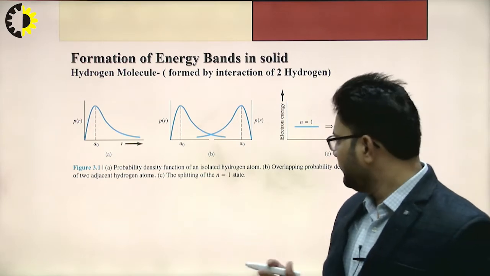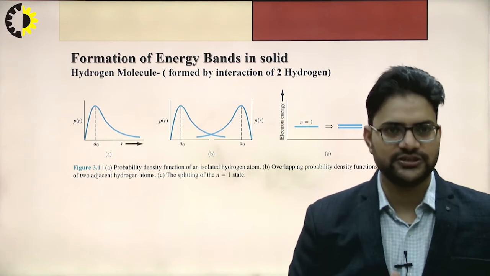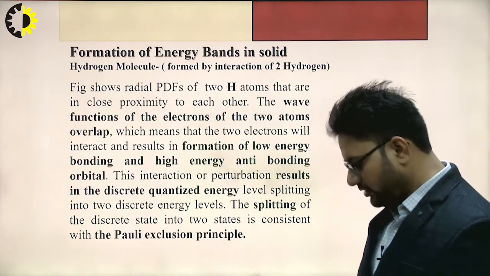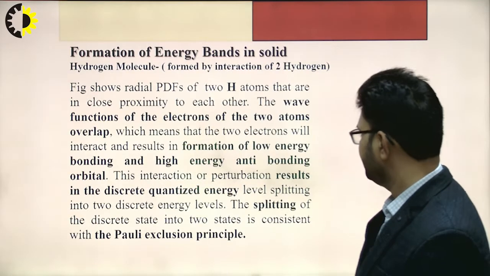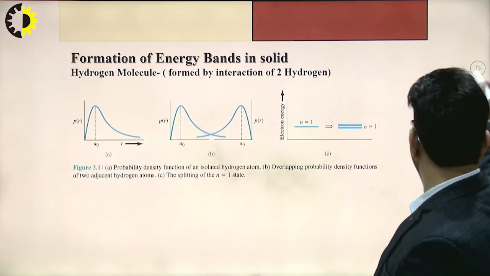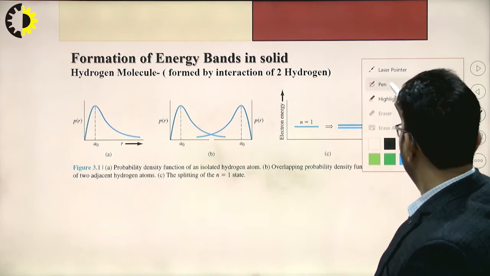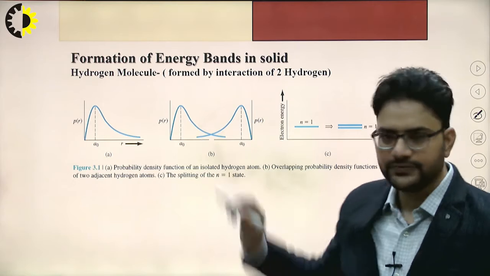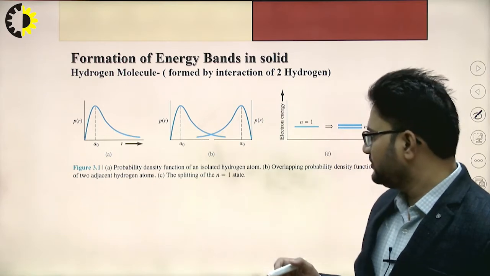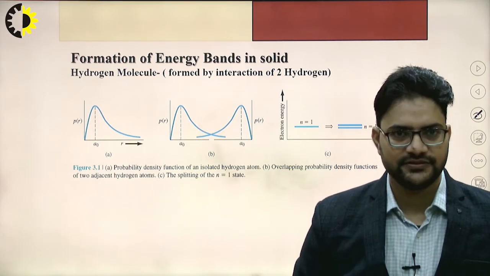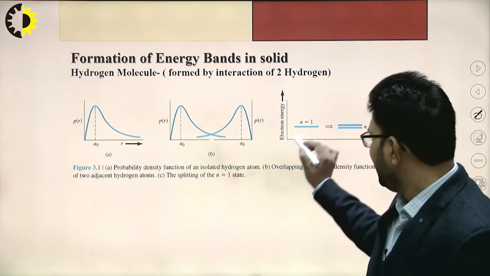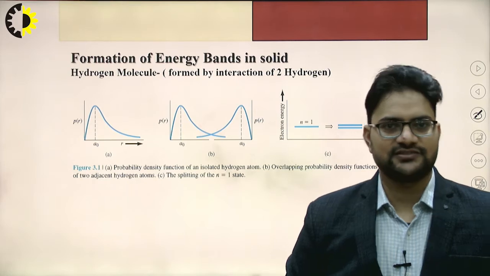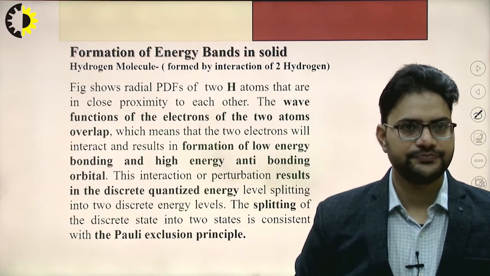Now, if we combine two hydrogen atoms, this is the overall probability density function of the two adjacent hydrogen atoms. This energy splitting is in accordance with Pauli's exclusion principle.